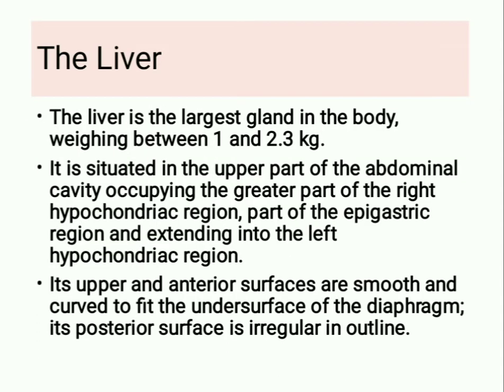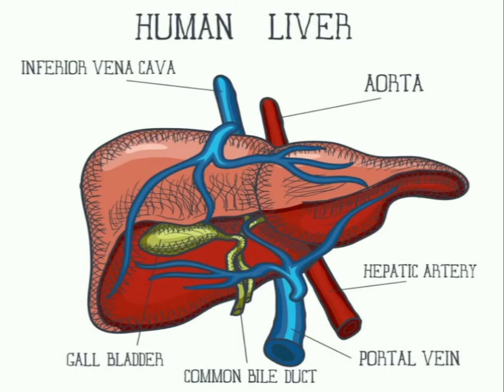Next is the liver. The liver is the largest gland in the body, weighing up to 1 to 2.3 kg. It is situated in the upper part of the abdominal cavity, occupying the greater part of the right hypochondriac region, part of the epigastric region, and extending into the left hypochondriac region. Its upper and anterior surfaces are smooth and curved to fit the under surface of the diaphragm. Its posterior surface is irregular in outline.